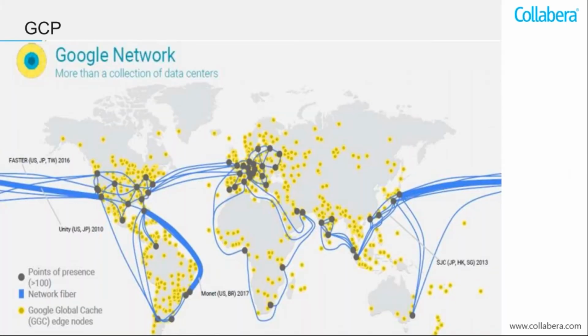Now, this is the Google network, and you can see the dots that are present are the points of presence. The black dots you can see are the POPs. Using network fiber, all these are interconnected. So this is the presence of Google's infrastructure across the globe, and all that infrastructure is connected internally over fiber optic cabling. That is a very good advantage of using the Google Cloud Platform.